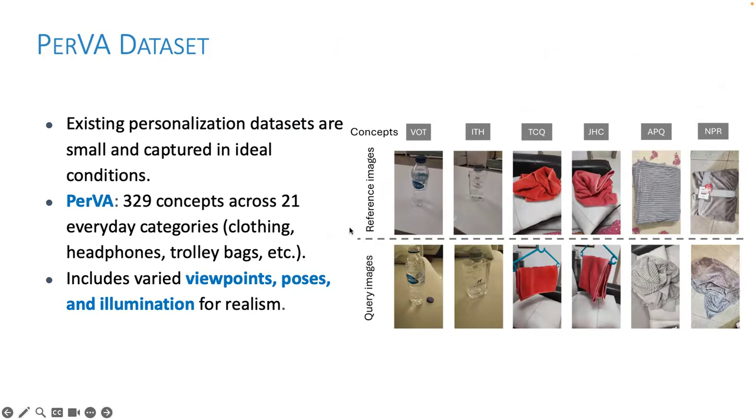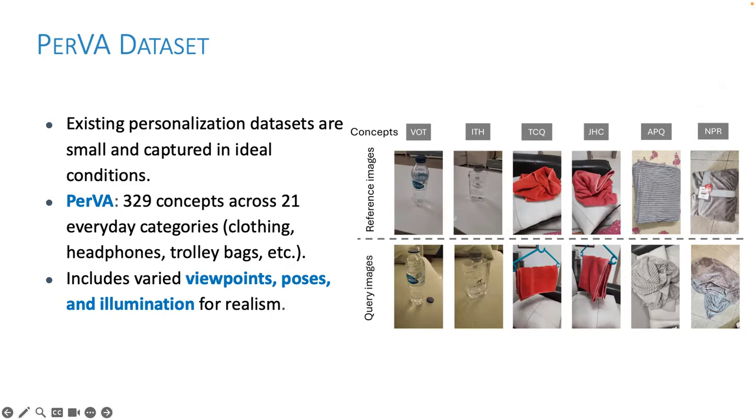Existing personalization datasets are quite limited. They usually contain only a small number of concepts captured in clean and ideal conditions. To test the model under more realistic settings, we built PerVA. It includes around 329 concepts across 21 everyday categories, such as clothing, headphones, trolley bags, etc. Importantly, the objects in PerVA appear under varied viewpoints, poses, and illumination, which makes recognition far more challenging and realistic.